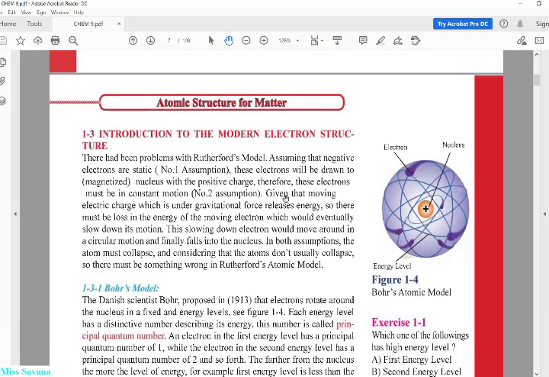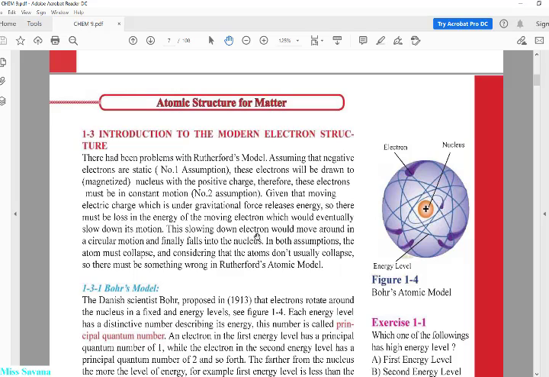So given that the moving electric charge, which is under gravitational force, اللي هي طبعا القوة الجاذبية, releases energy, تخسر طاقة. So there must be a loss in the energy of the moving electron. تخسر الطاقة من خلال حركتها, which would eventually slow down its motion. بالنهاية راح يضعف من قوتها.